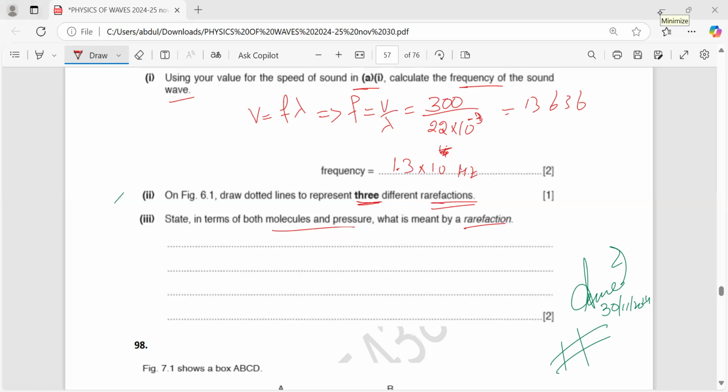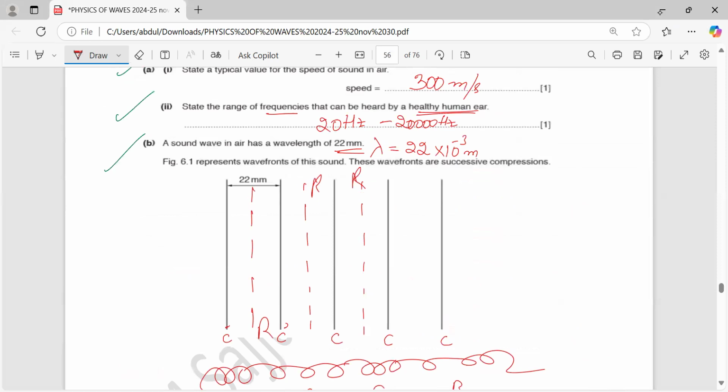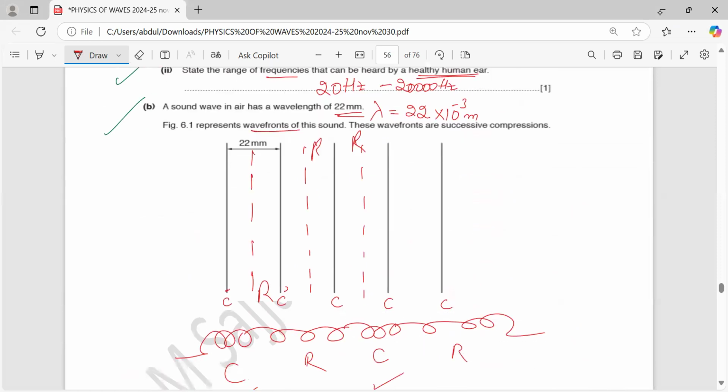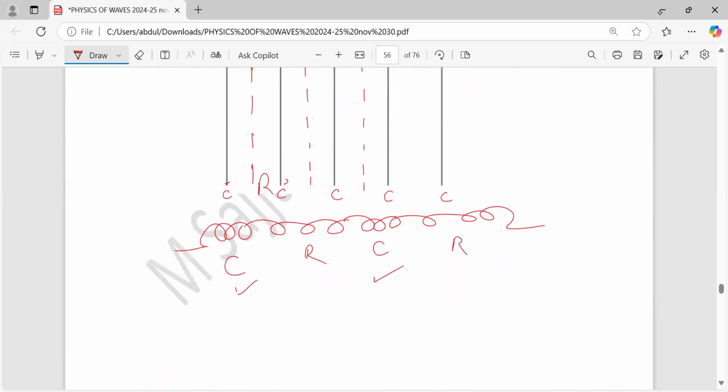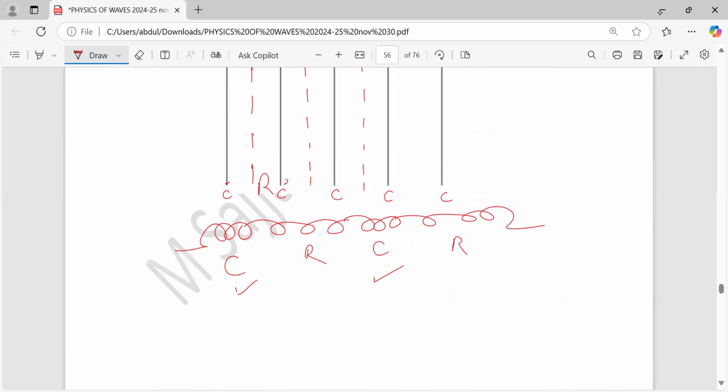Now, on figure 3.1, draw dotted lines to represent three different rarefactions. Sorry, come back here. First of all, figure 6.1 represents the wavefronts of the sound. These continuous black vertical lines are the compressions. See this diagram at the top of the page, where we studied sound waves: compression, rarefaction, and so on.